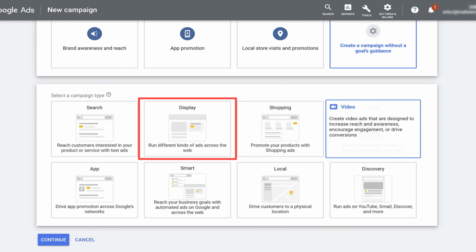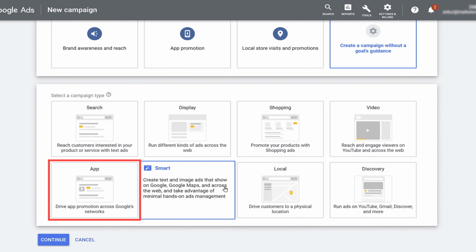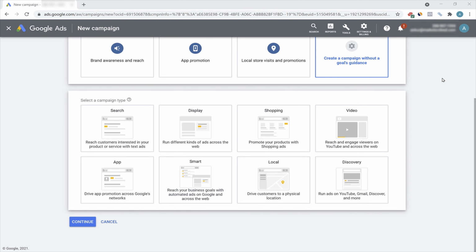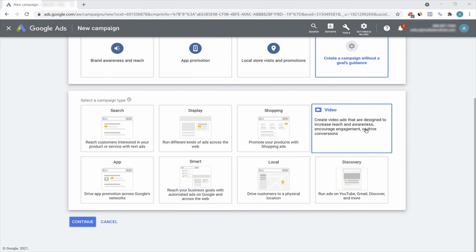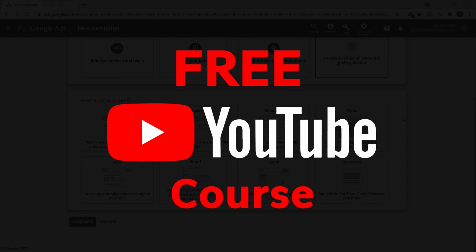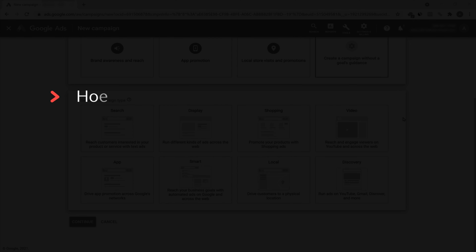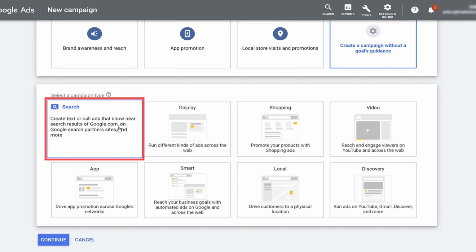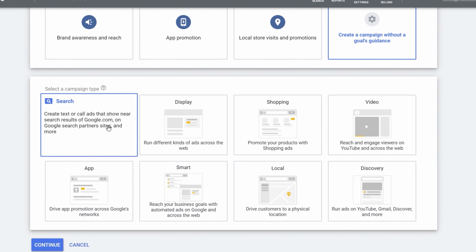Yes, there are other alternatives like display ads, video ads, app marketing, smart, local, discovery. But if you're just starting out, then starting with a search campaign is the best option. With video ads, it's a whole new world. In our upcoming free YouTube course, we will have a very comprehensive video on running YouTube ads, how to create the right kind of videos, and what the different factors are that you have to look at while creating YouTube ads. But primarily, right now, we'll be only focusing on the search campaign. That's where every company starts.